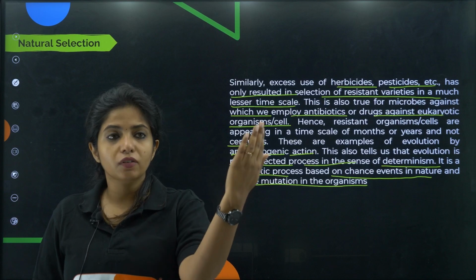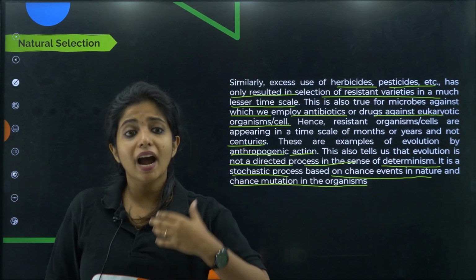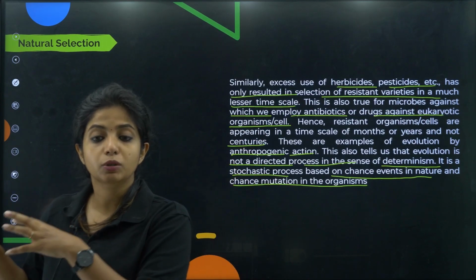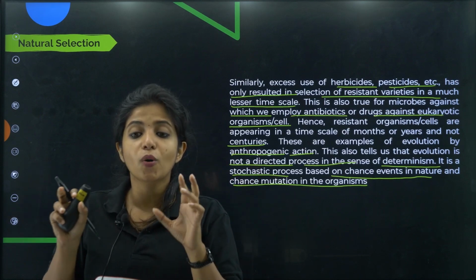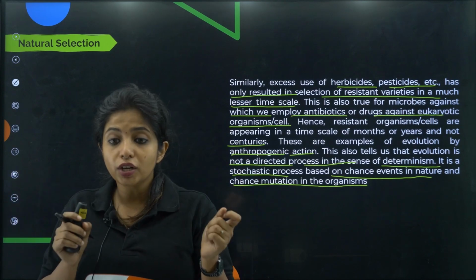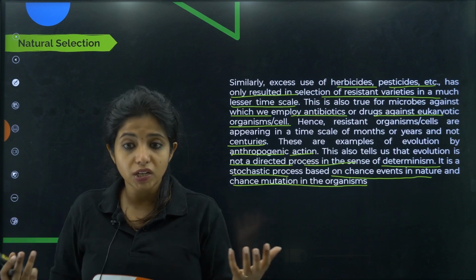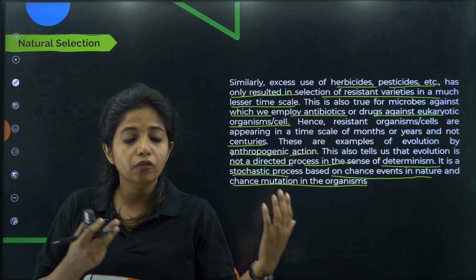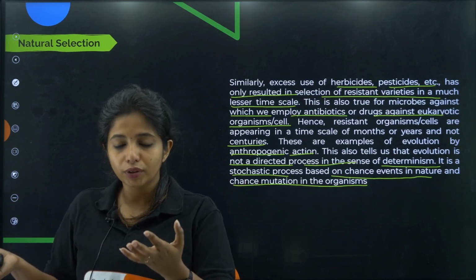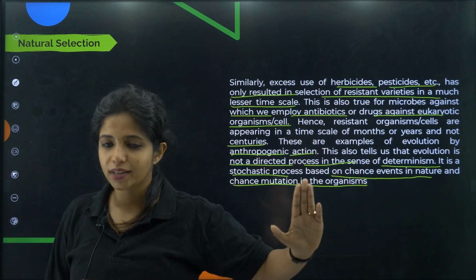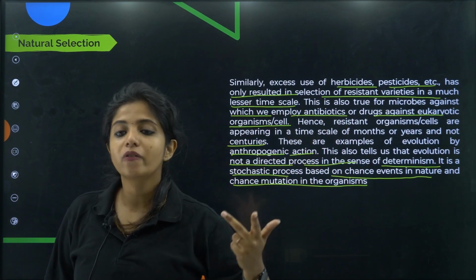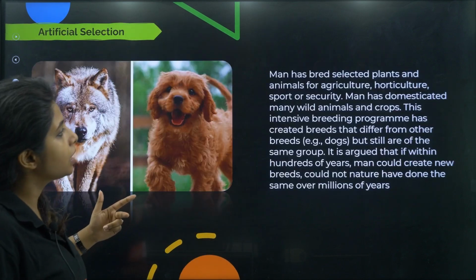There's a chance that there could be some change in the environment, and that chance could be utilized by the organism which is suited to it and will survive. So this is on chance, and the mutations which are occurring are also occurring by chance. This is not something that I can direct, or that evolution can direct by itself. It is occurring very naturally, my dear children. So I hope you are done with the two examples of natural selection. Now we'll move on to the next thing, that is artificial selection.